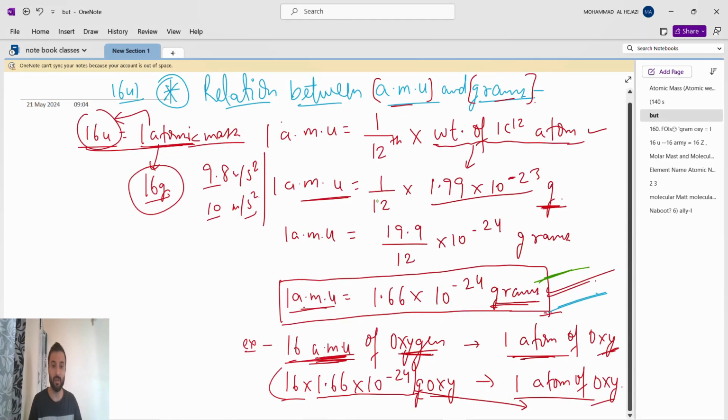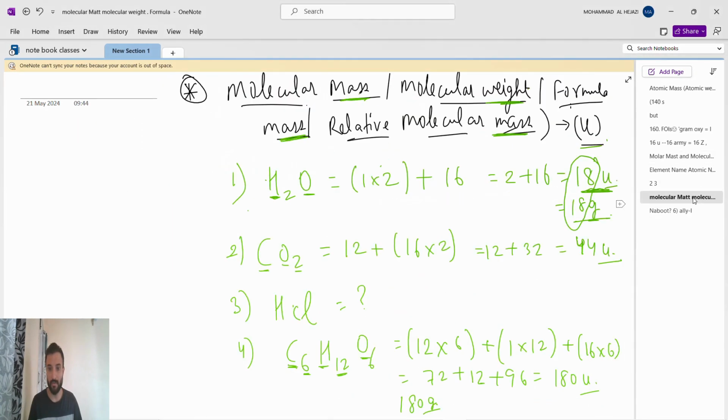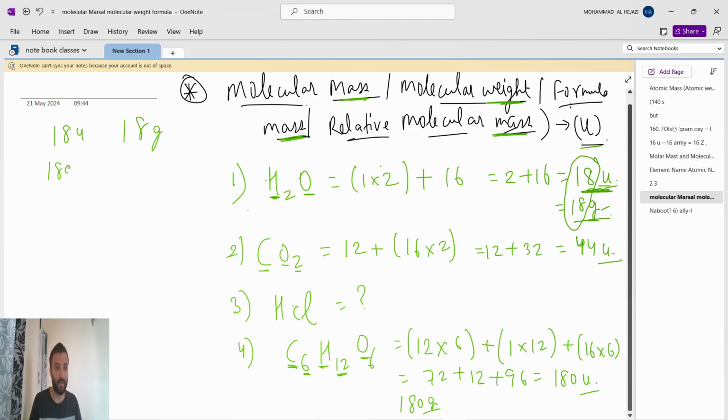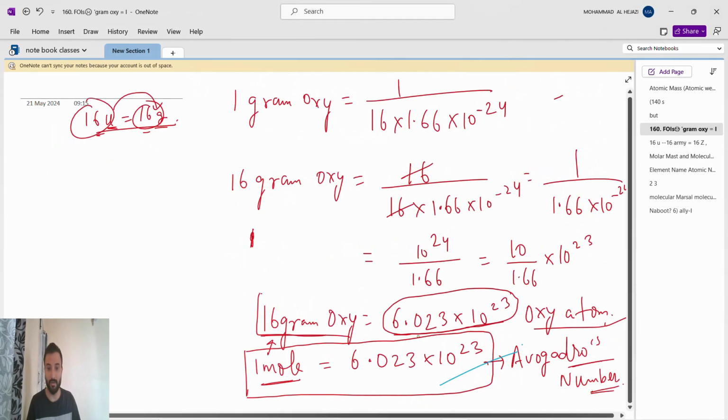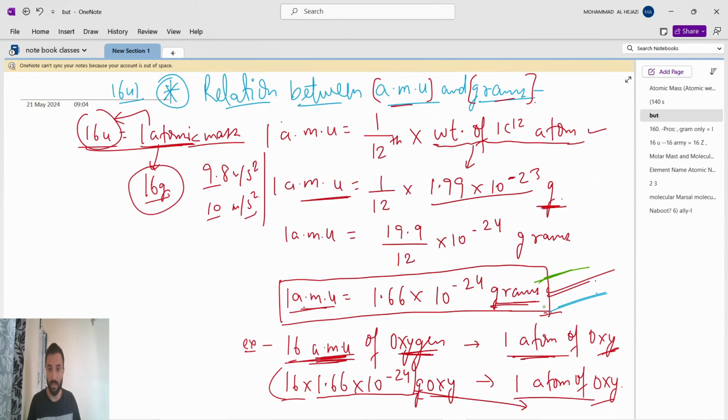Sometimes, as we have seen here, we will write 18 u also, and 18 gram also. Many students have a doubt: why 18 amu only and why 18 gram only, how are both the same? Because of that we have shown it here. They are not the same, but the values, when we compare, are very small, so we consider them the same.